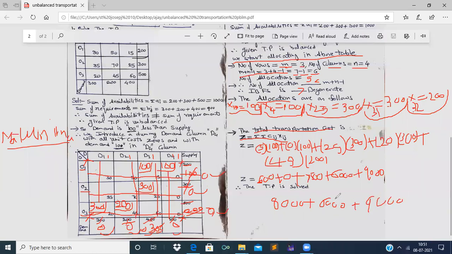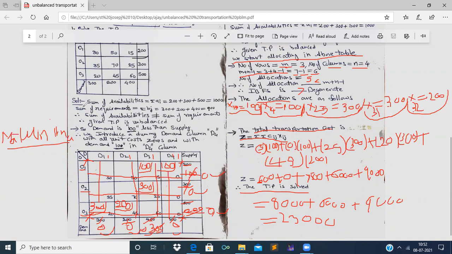On the whole, 9 plus 6 is 15, and 15 plus 8 is 23. So the total transportation cost is equal to 23,000, right? So the total transportation cost is solved, and the total transportation cost is 23,000. Therefore, the transportation problem is solved by matrix minima method.